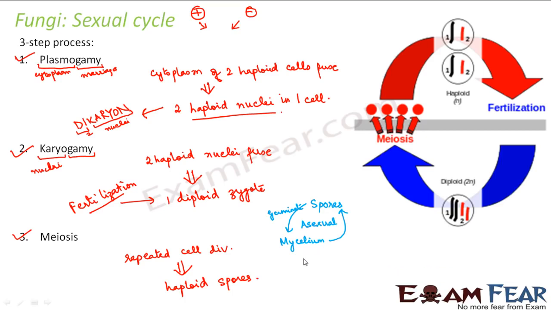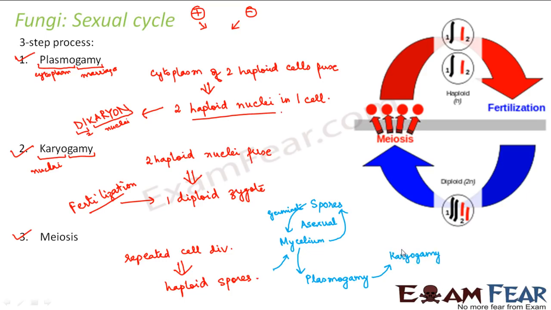Now what happens in the sexual reproduction cycle? This mycelium will first undergo plasmogamy. Not only this mycelium, there will be another partner who will be coming and joining. So two mycelium together will undergo plasmogamy, that is union of the cytoplasm. Then it will undergo karyogamy, that is union of the nuclei.